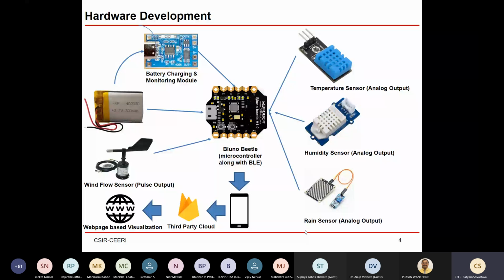This is a TPS 4050 module. On the top you are seeing the battery charging and monitoring module. This module has three different ICs. One is a MOSFET, one is the battery charging IC, and the third is the isolation IC. So this whole module lets you charge your lithium ion battery. The second thing is to see the status of the battery, whether it is drained or fully charged.